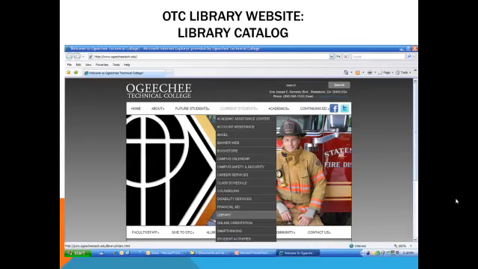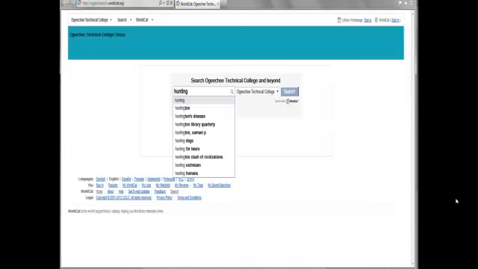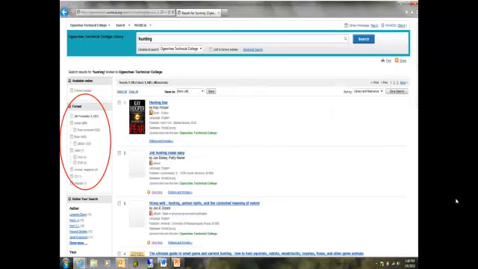You can use books when you are doing it. The way to find books is first you need to find the library catalog, and it is on the library homepage. Go to Current Students, click on the library link, click on Library Catalog when you get to the homepage. For example, here I decided to do a search for hunting. Type it in. It also will give me some other ideas. I can look at other ideas also that other people have typed in.